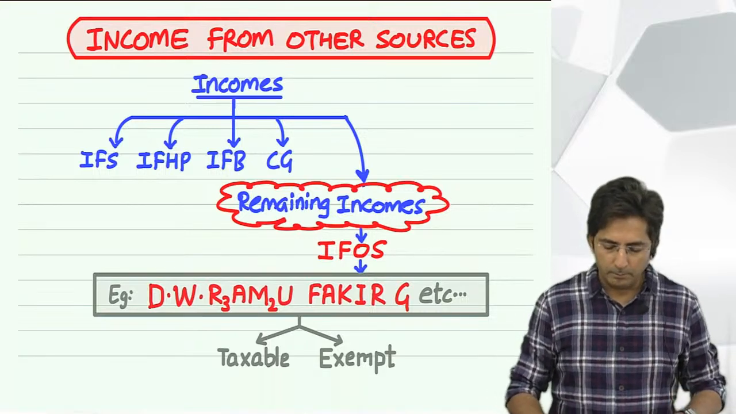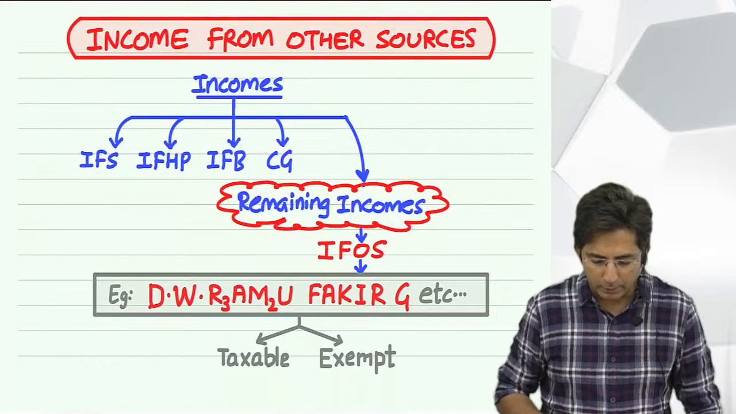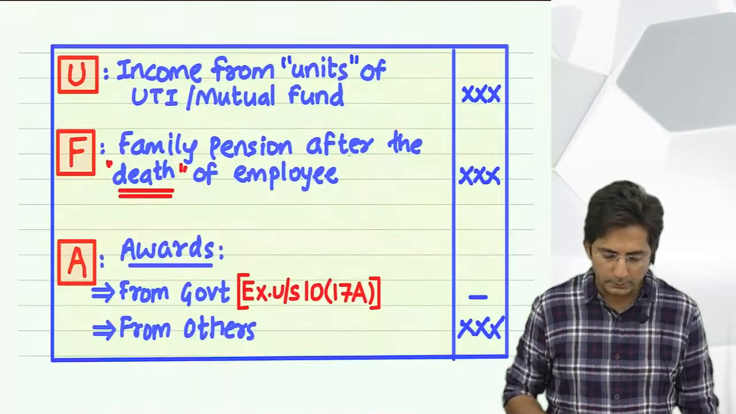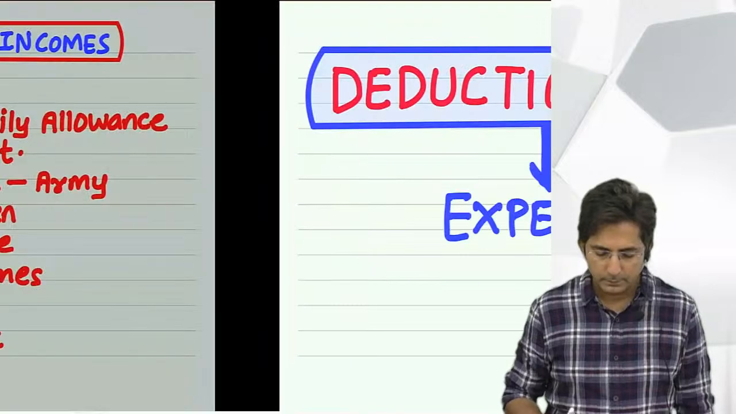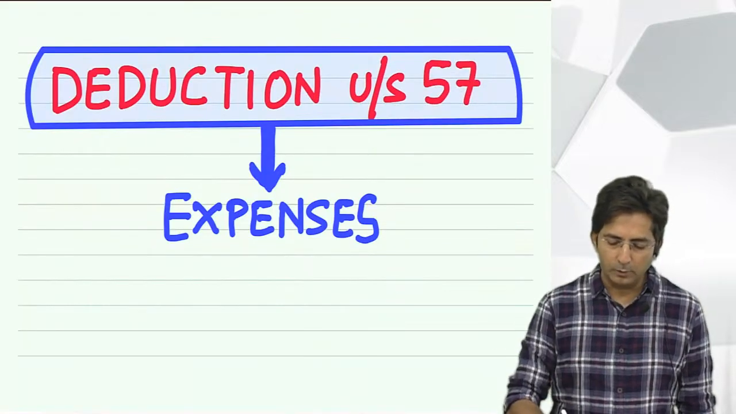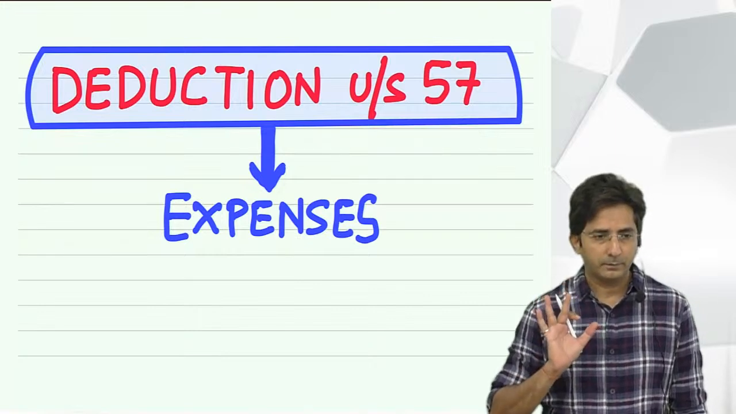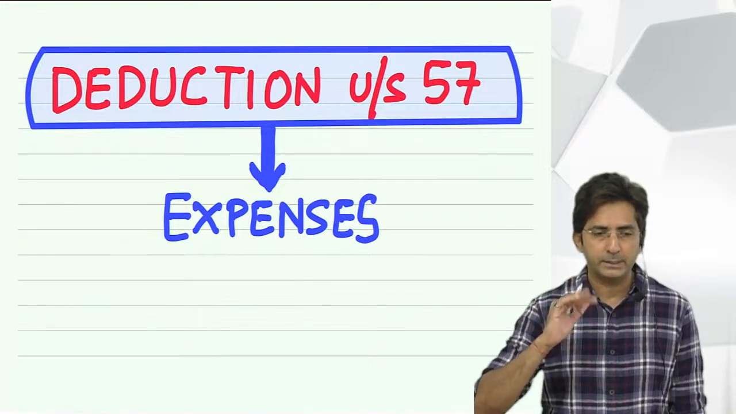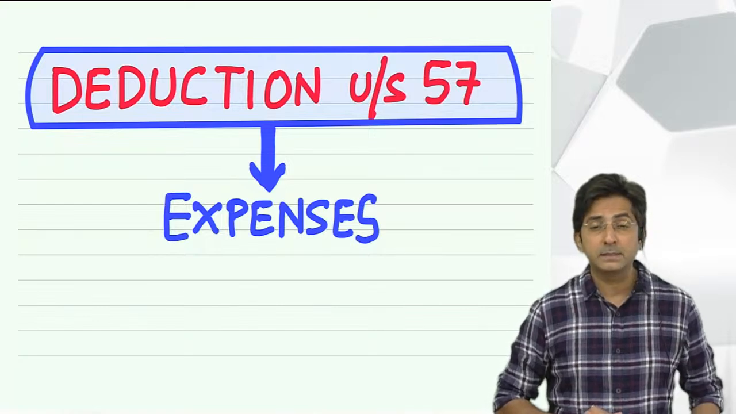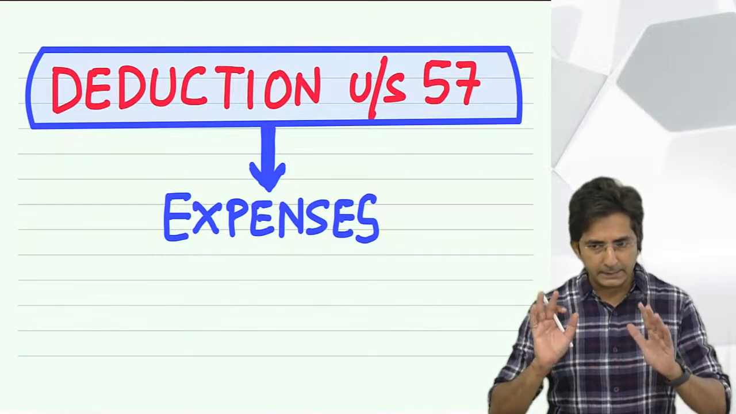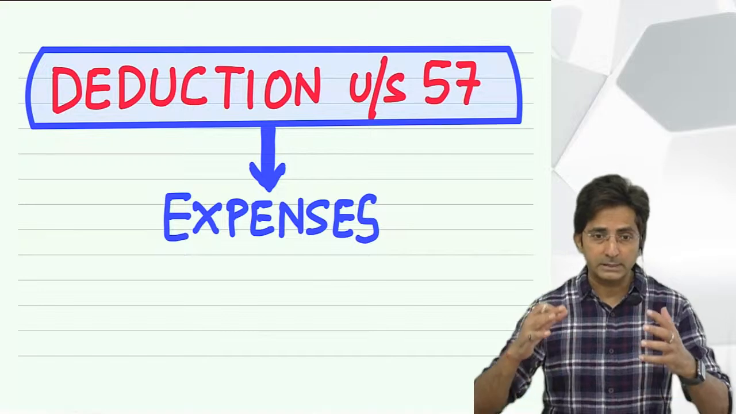Now, gift theory I am not starting right now. First, I will take you to another theory called deductions. See here, there is something called deduction under section 57. Every chapter, every head of income, you will find deduction. How many heads are there? Five heads. Under each head of income you will find a concept of deduction.